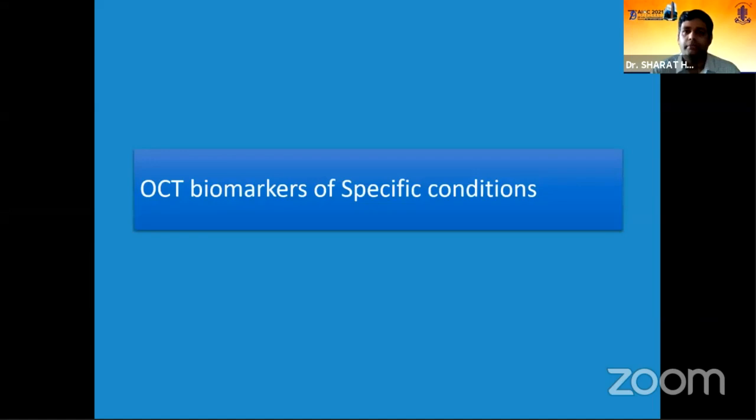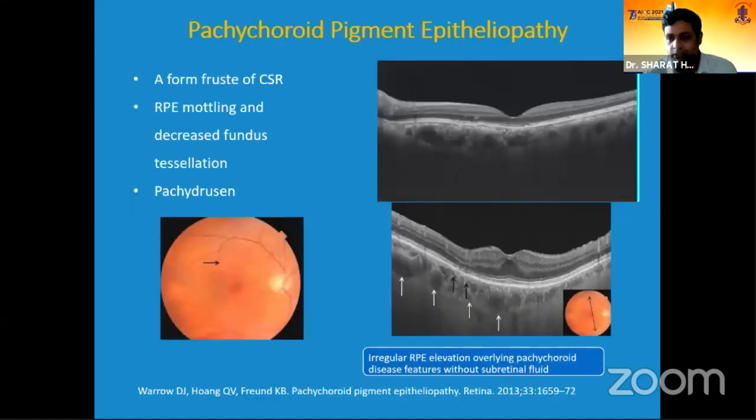So coming to the OCT biomarkers in specific conditions, all these conditions in the spectrum will have the typical pachychoroid OCT findings that I described. Along with that, in pachychoroid pigment epitheliopathy, which is also called the forme fruste of CSR, we see RPE mottling and decreased fundus tessellation. There can be presence of pachydrusen, and usually there will be irregular RPE abnormalities.